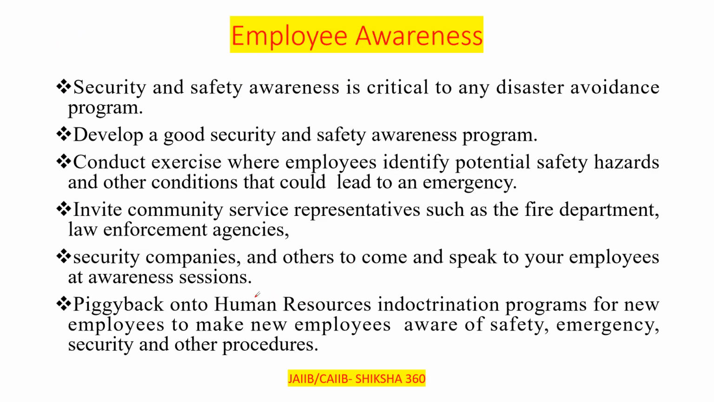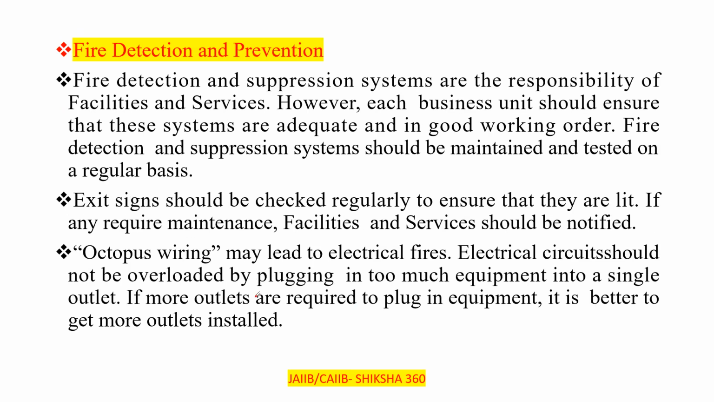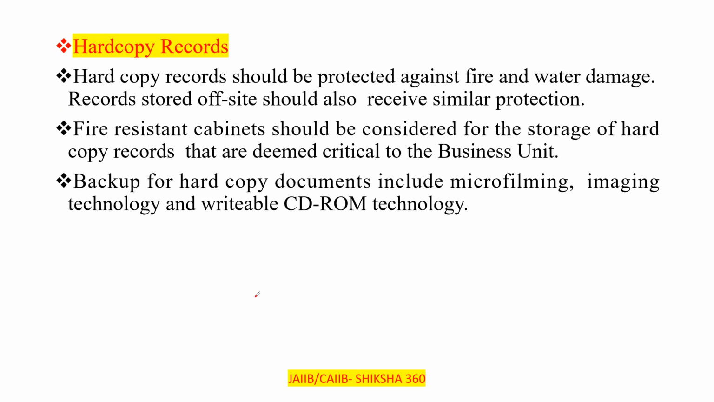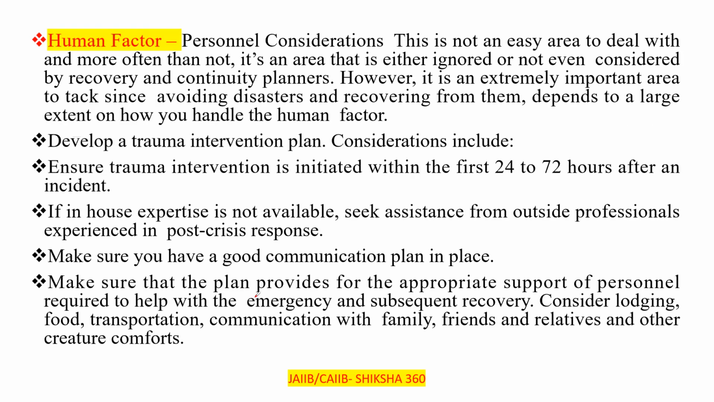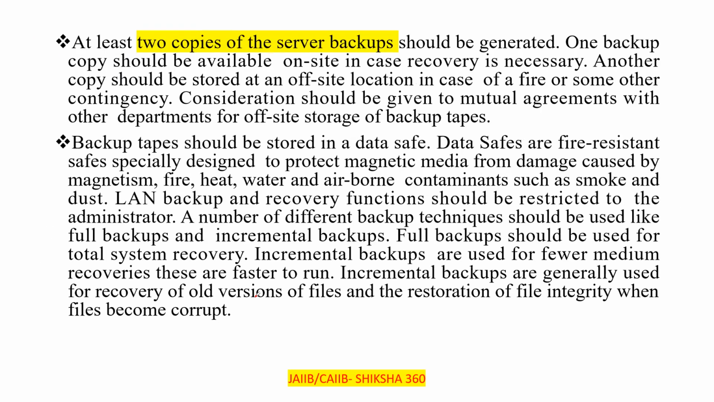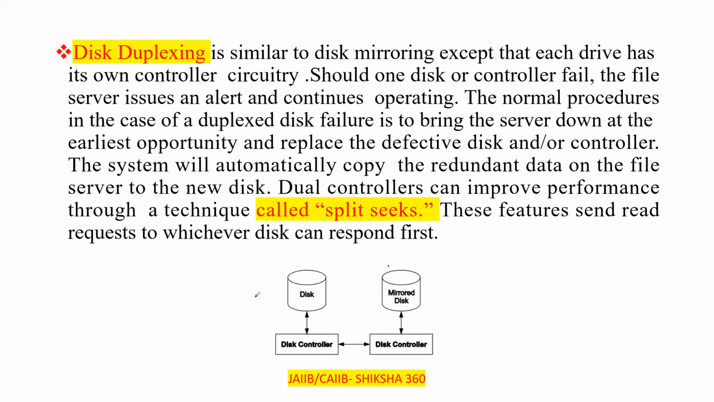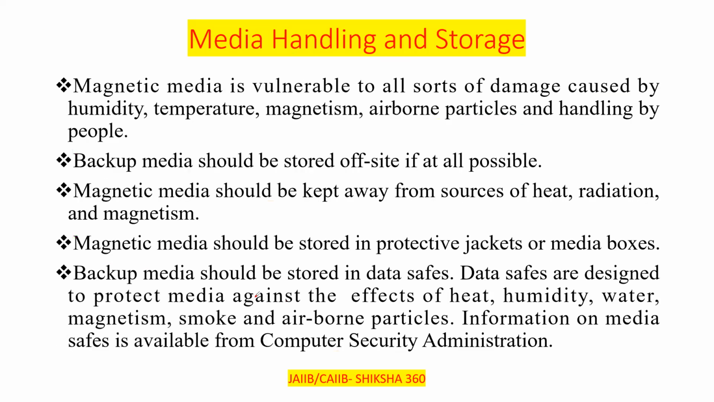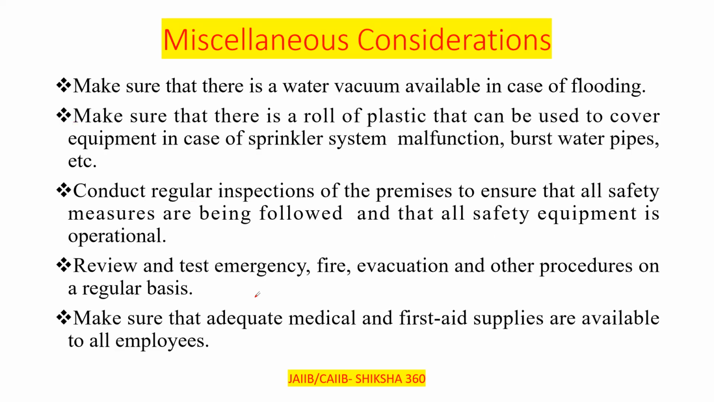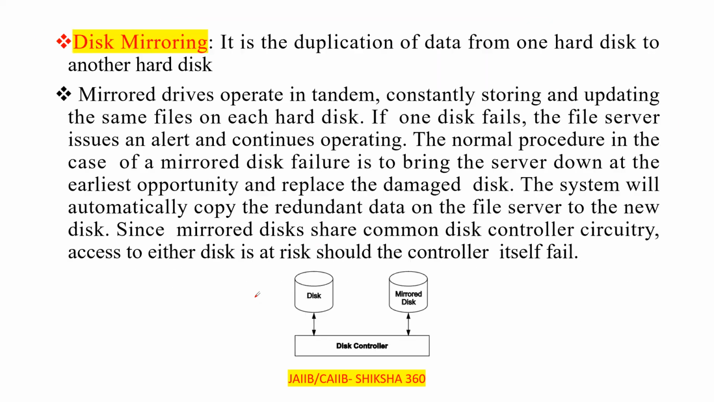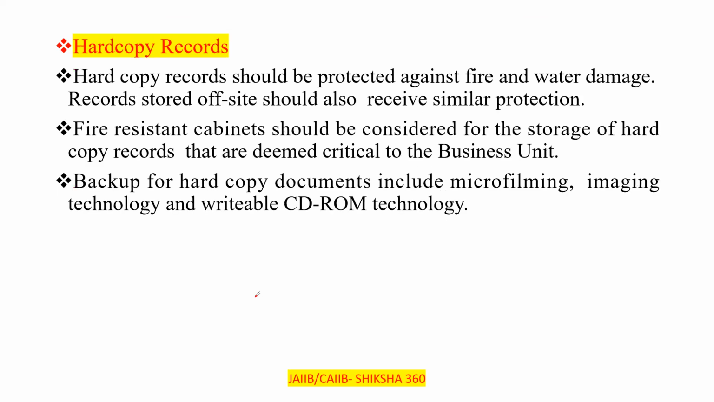I will give you an overview. Employee awareness, that is, we have to make our employees aware. Second, fire detection and prevention, hard copy records, human factor, local area network. Under that we have to discuss four things: disk mirroring, disk duplexing, drive arrays, hot backup. Next, media handling and storage, miscellaneous considerations. We have to cover all these things one by one.